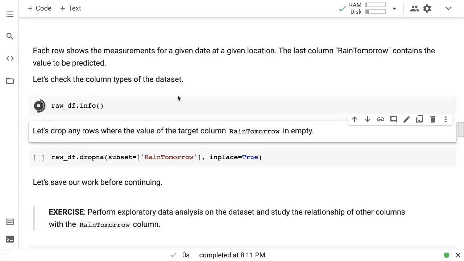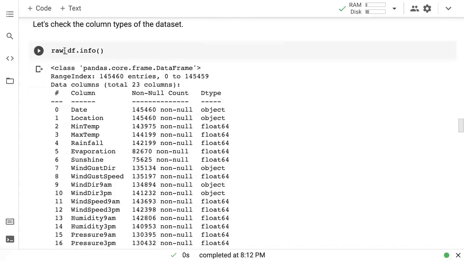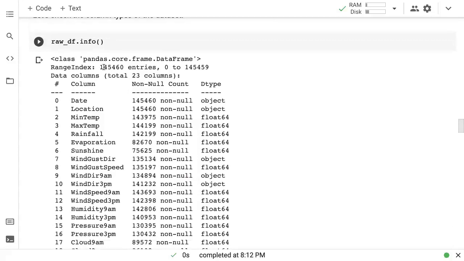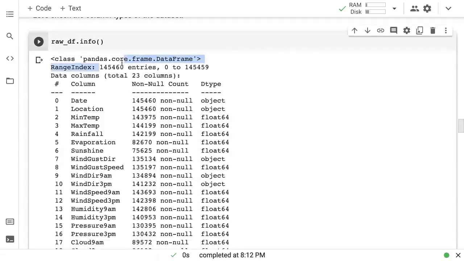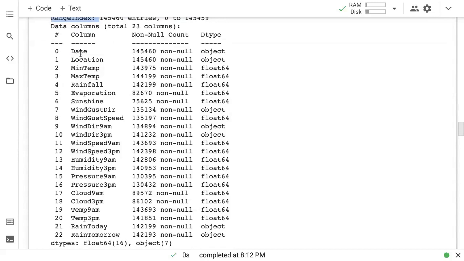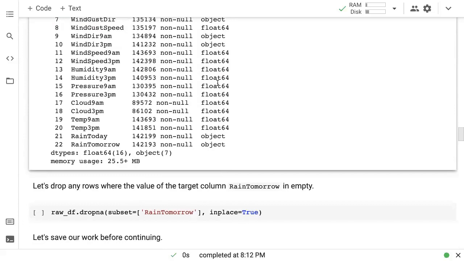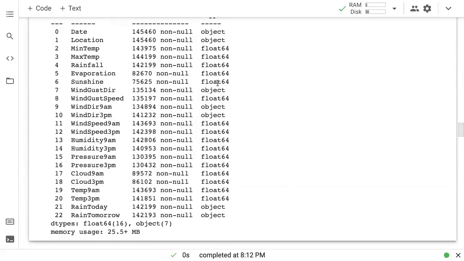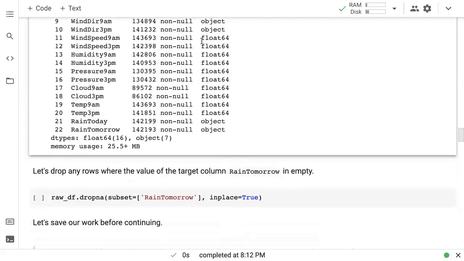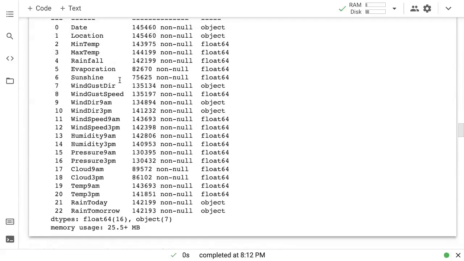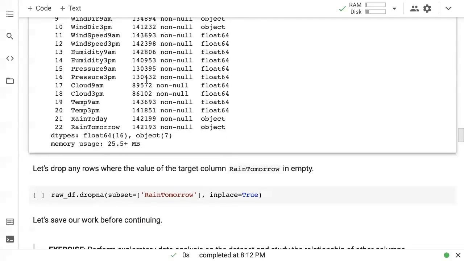So let's check the column types of the dataset. If we just do raw_df.info, it tells us that there are a total of 145,000 entries, and you can see the types of each column. So you have object, which is mostly strings or categorical data, and then you have float64, and then you have, okay, no int64, but floats and ints are numeric data. The others are mostly categorical data, and sometimes these can be string data as well. And you will notice that some of these columns have null values too. So we need to deal with them as well.